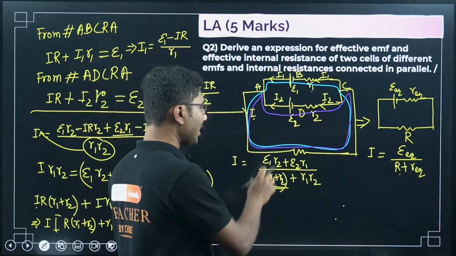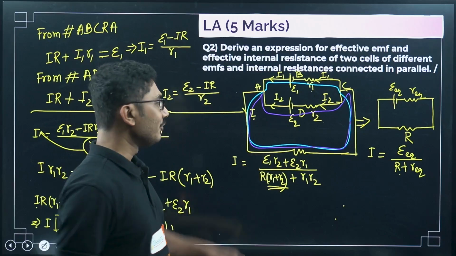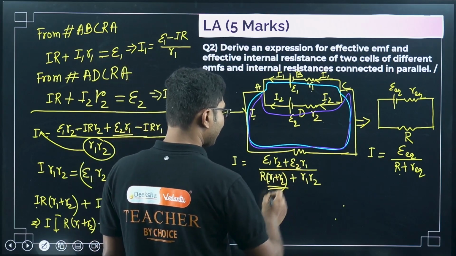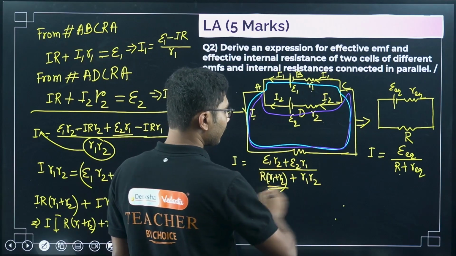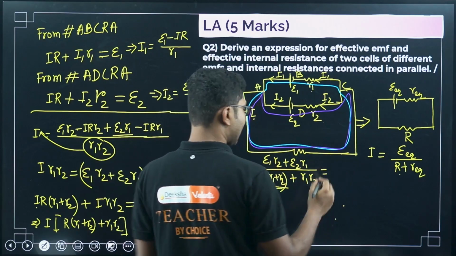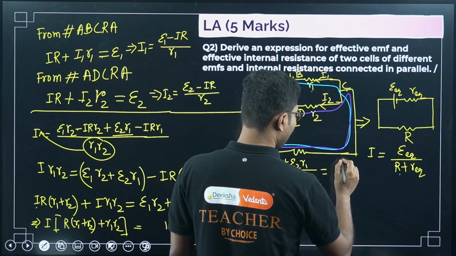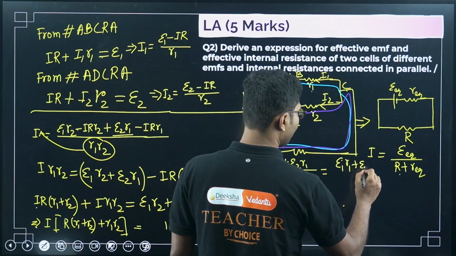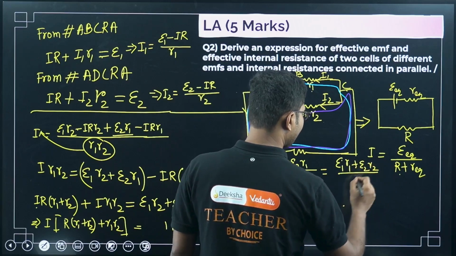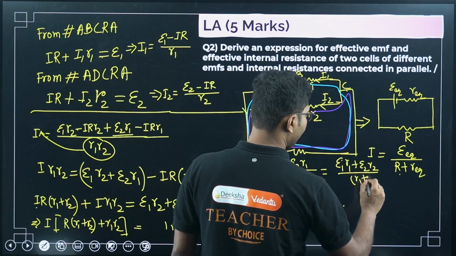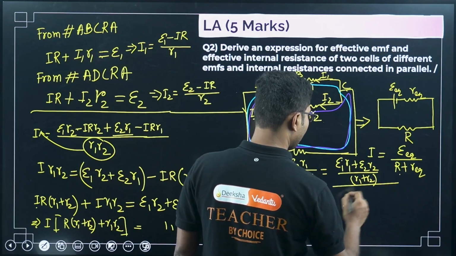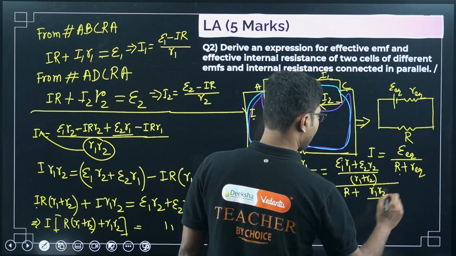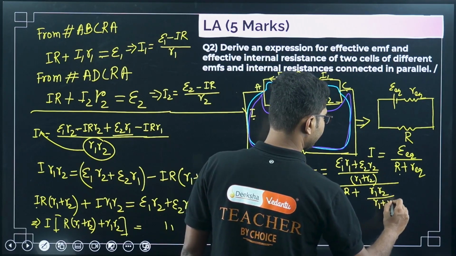So what we have to do, we have to separate this term and we have to adjust such that it is no longer that. So for that what we have to do, we have to divide all the terms using R1 plus R2. So our numerator will become epsilon 1 R1 plus epsilon 2 R2 divided by R1 plus R2, and denominator will become R plus R1 R2 divided by R1 plus R2.